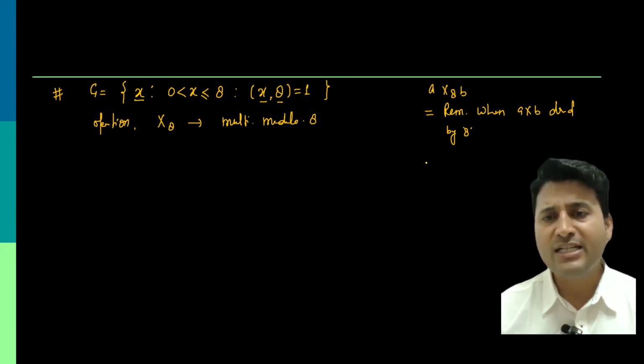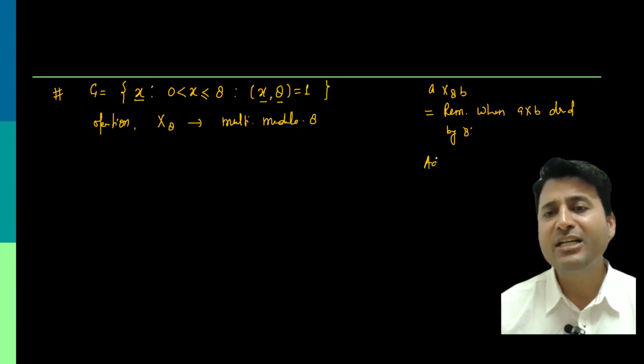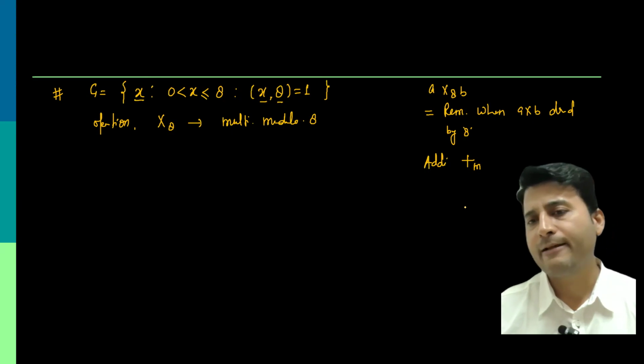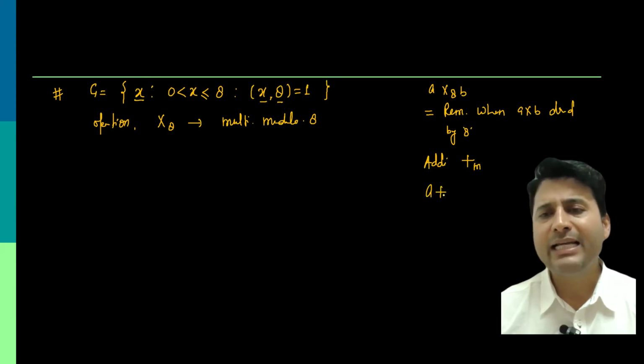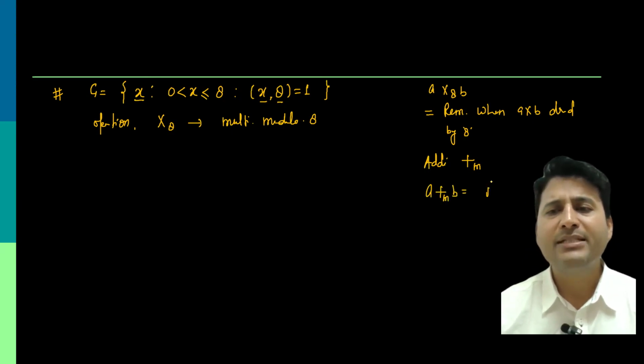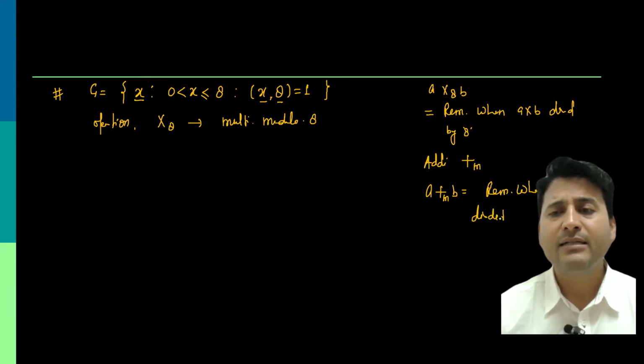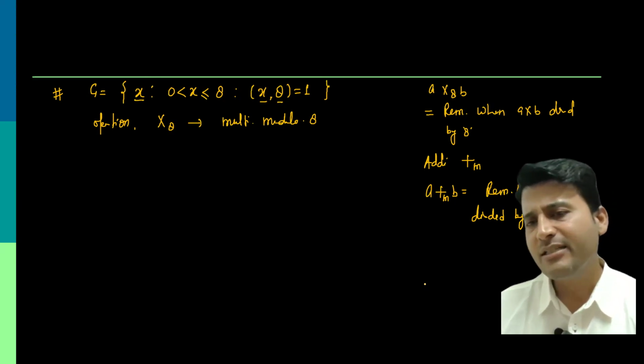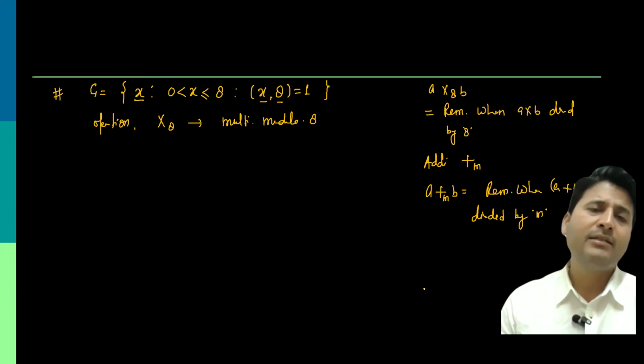One more operation is there, which is called addition modulo, let us say M. How is it defined? A plus M B gives you the remainder when A plus B is divided by M. Quite similar to the congruence kind of relation called a modulo relation.